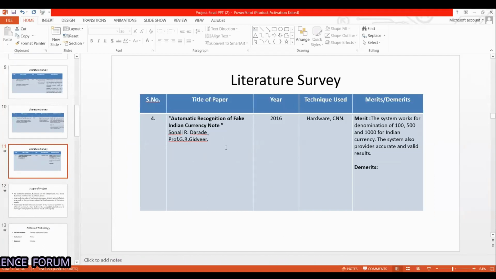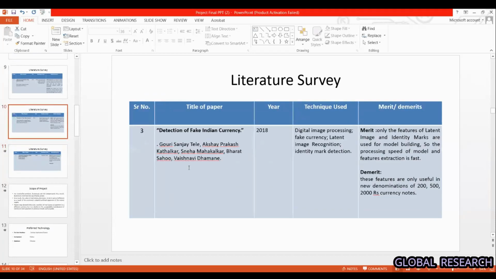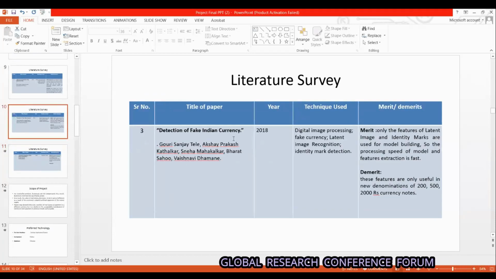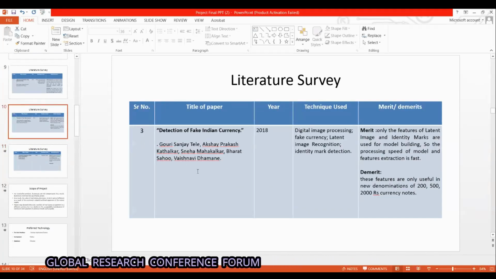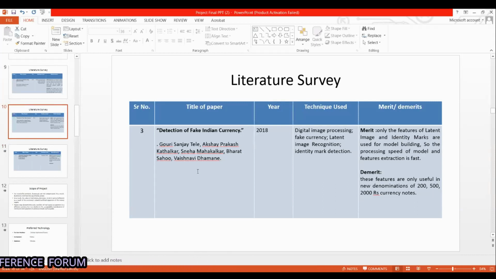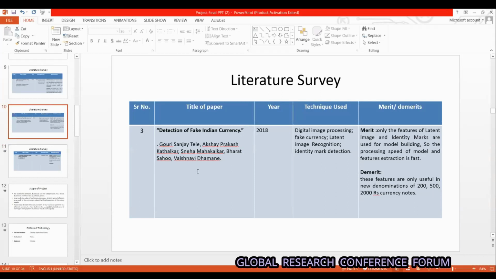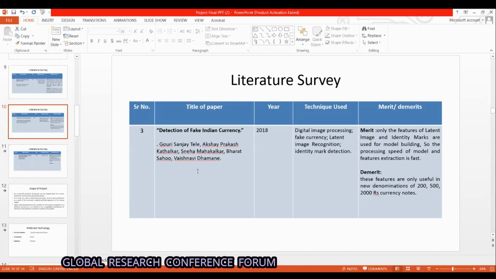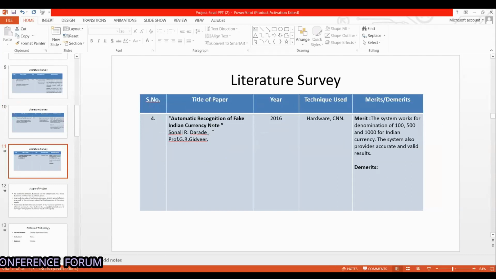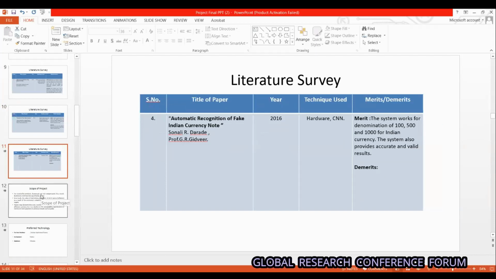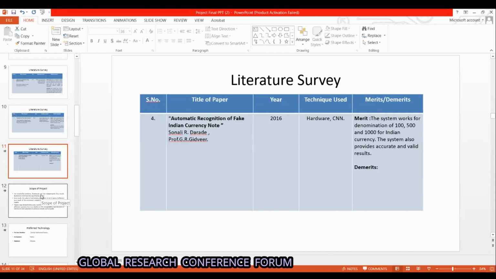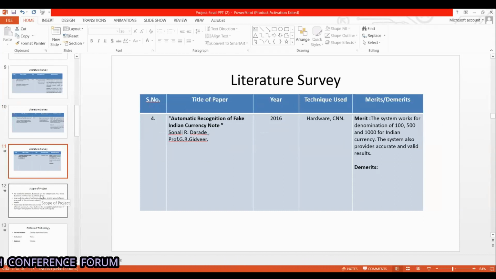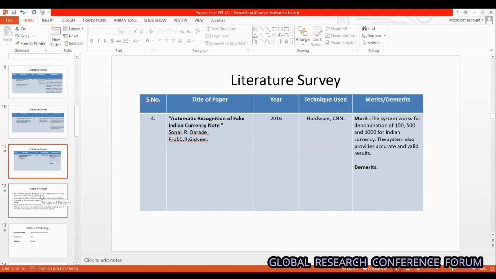The third paper is detection of fake Indian currency. The techniques used were latent image recognition and identity mark. In this paper, the features of latent image and identity mark are used for model building. The fourth paper is automatic recognition of fake Indian currency note. The techniques used were hardware and CNN. In this paper, the system works on denominations of 100, 500 and 2000 Indian currency notes.